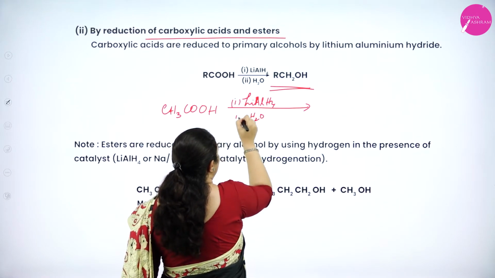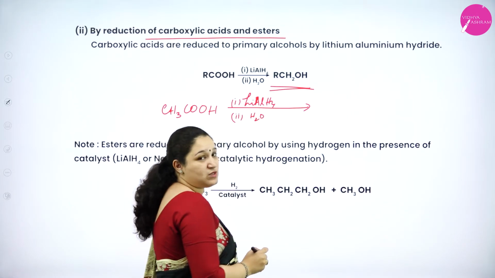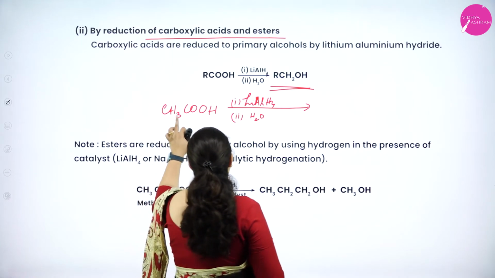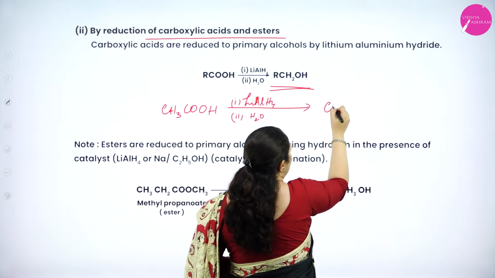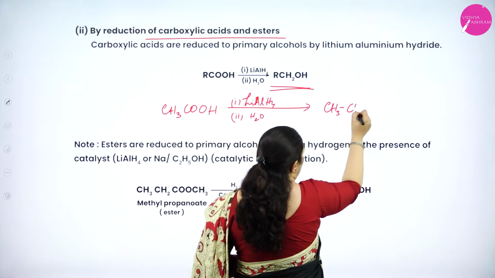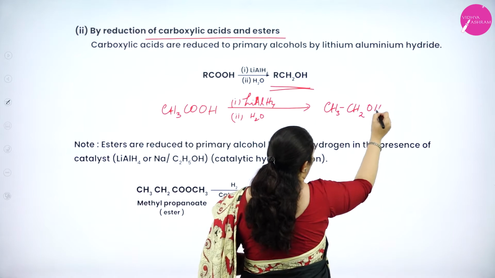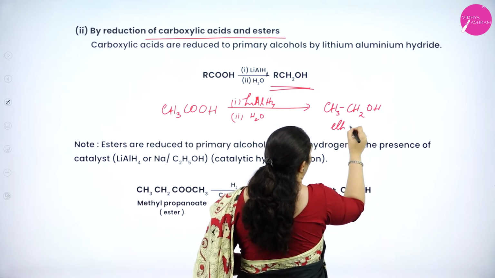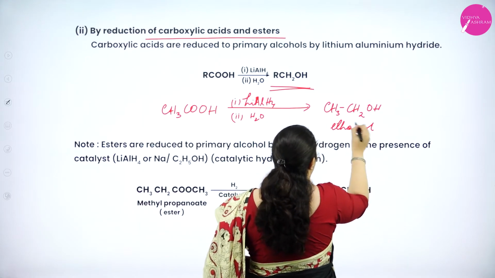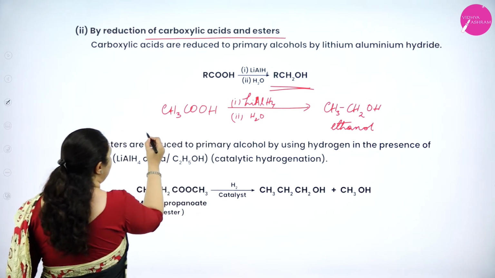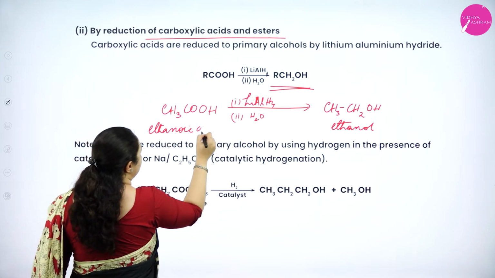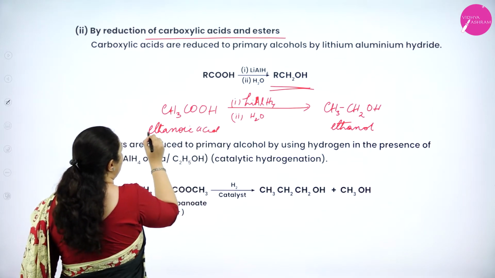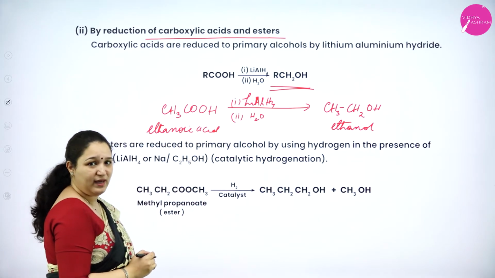This is the first step. Second step, you don't have to show the 2 steps separately. Directly you can write it as one oxygen is removed and 2 hydrogens get added there. So it is CH3CH2OH. So here I am getting ethanol when I used ethanoic acid. This is ethanoic acid, 2 carbon atoms.